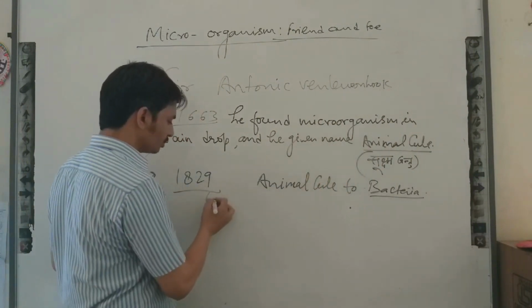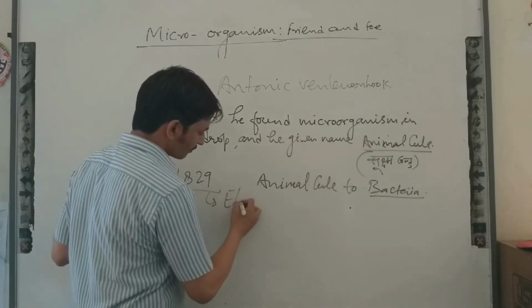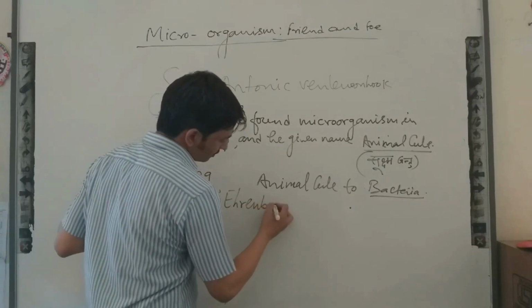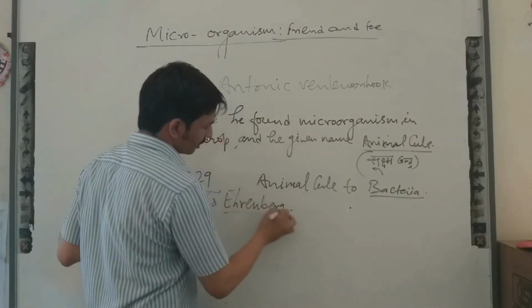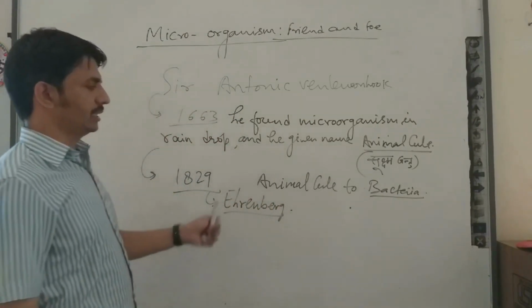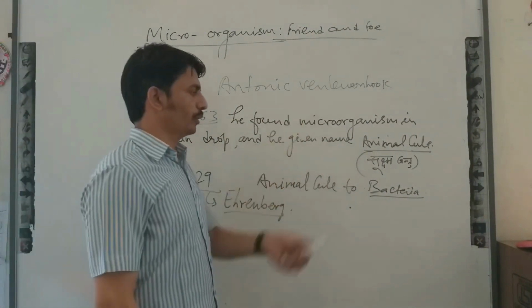So bacteria are microorganisms. The scientist was Ehrenberg. So Ehrenberg was the scientist, he changed the name animalcule to bacteria.